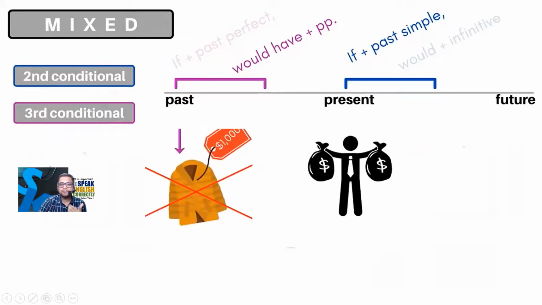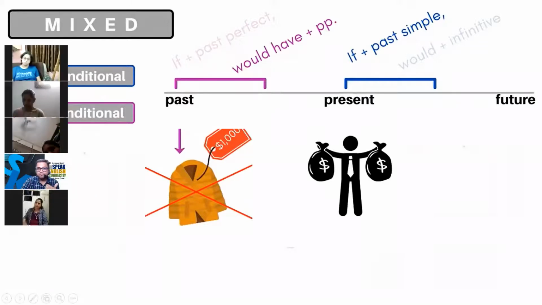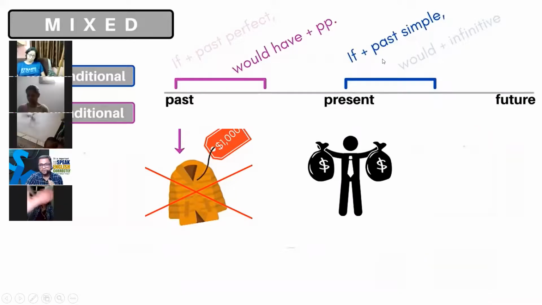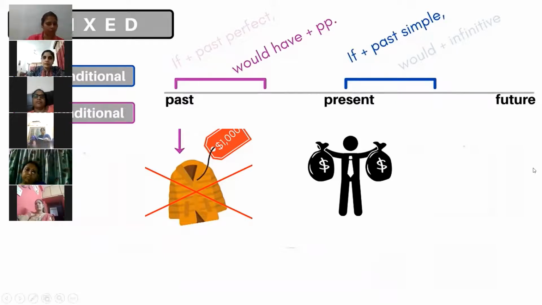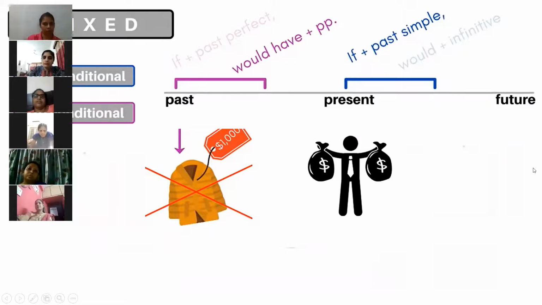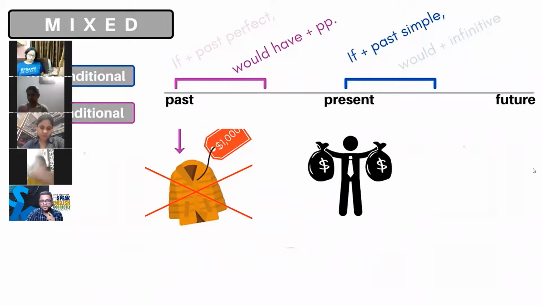Suppose this is the picture and you have to make a mixed conditional sentence by using if past simple and would have past participle. Who can make it? You all should make it, but still. What sentence can you make?